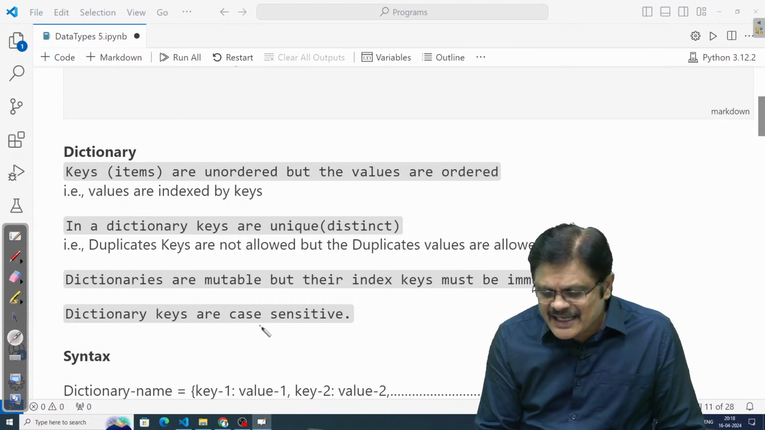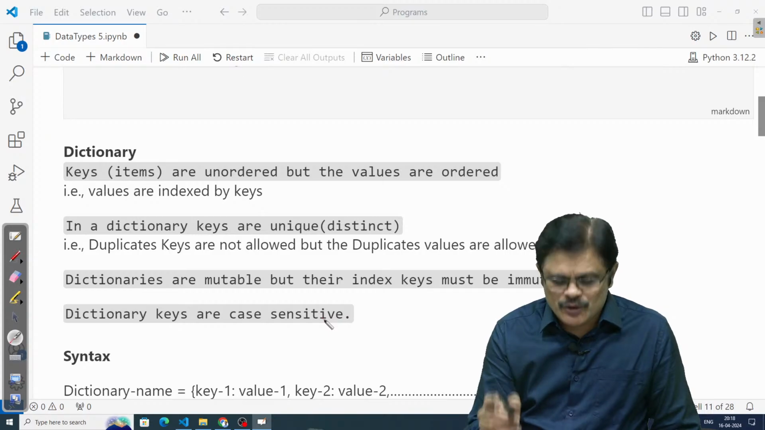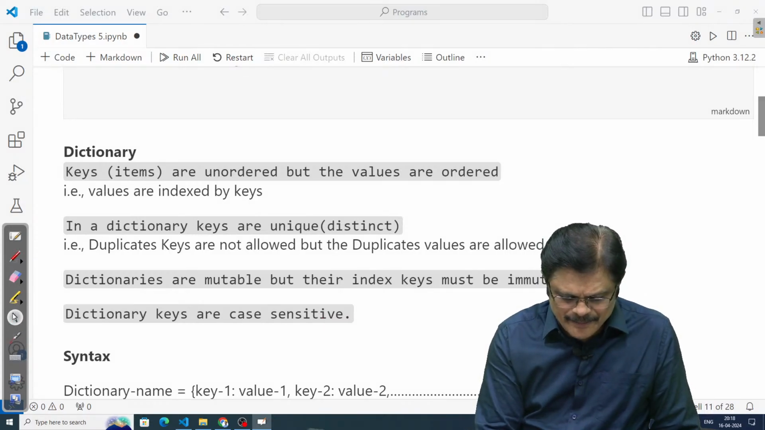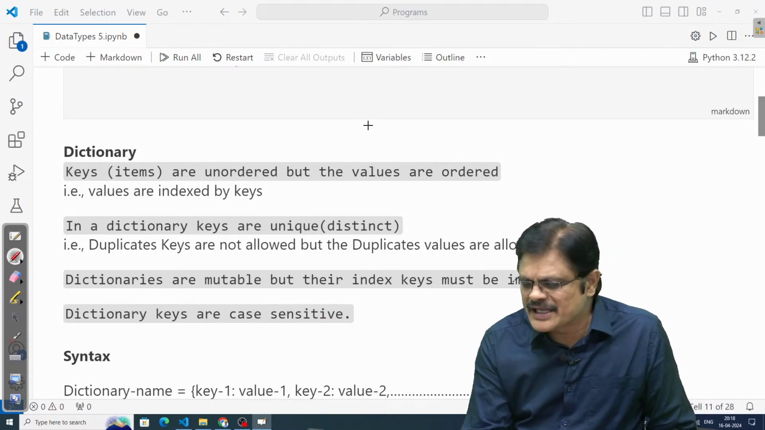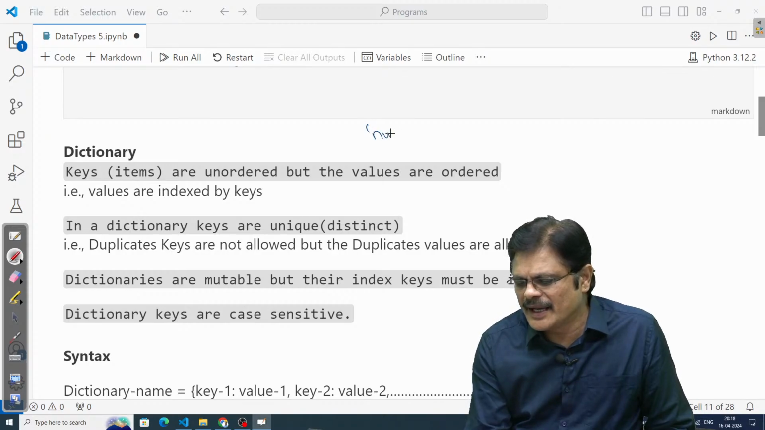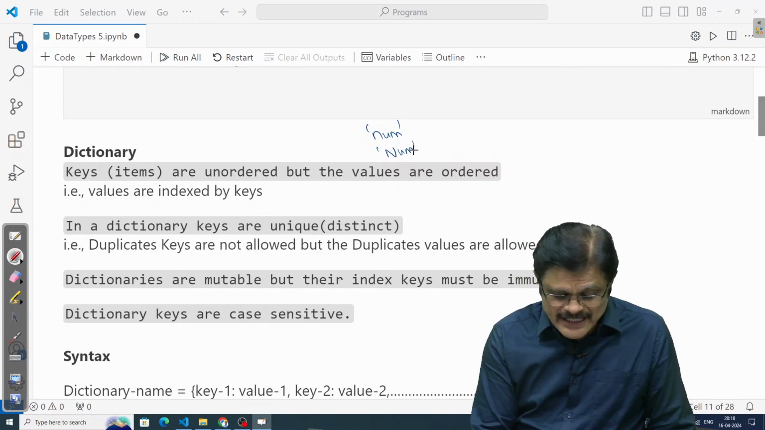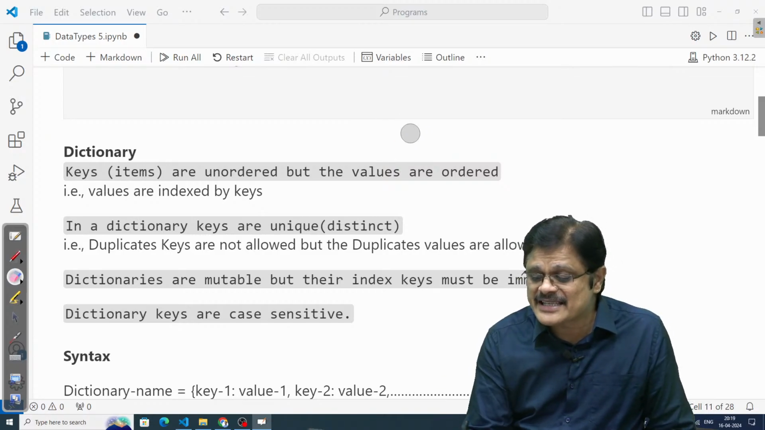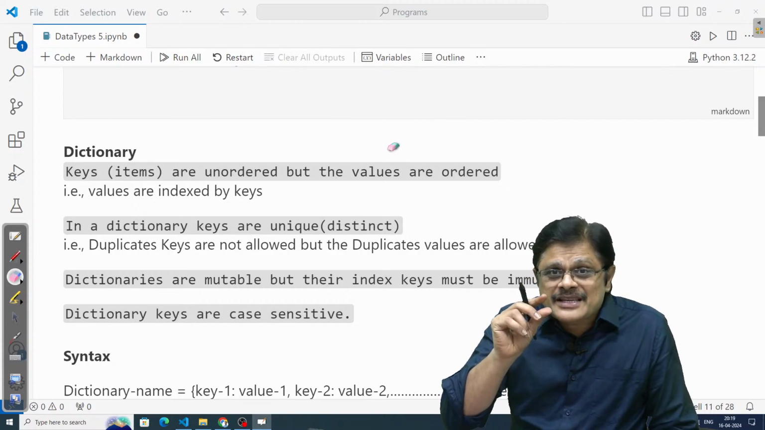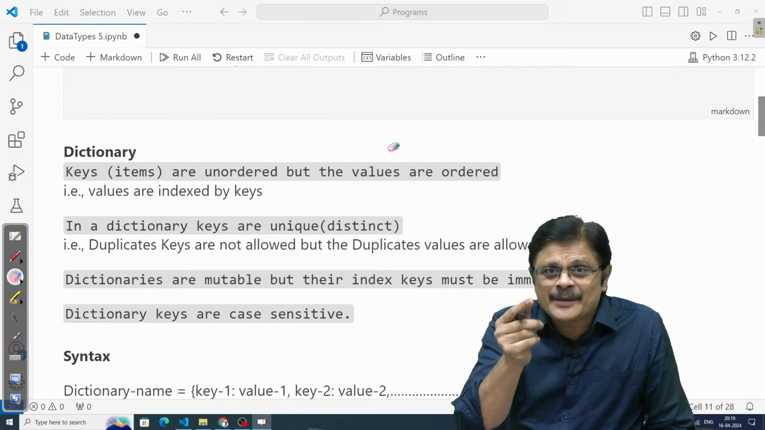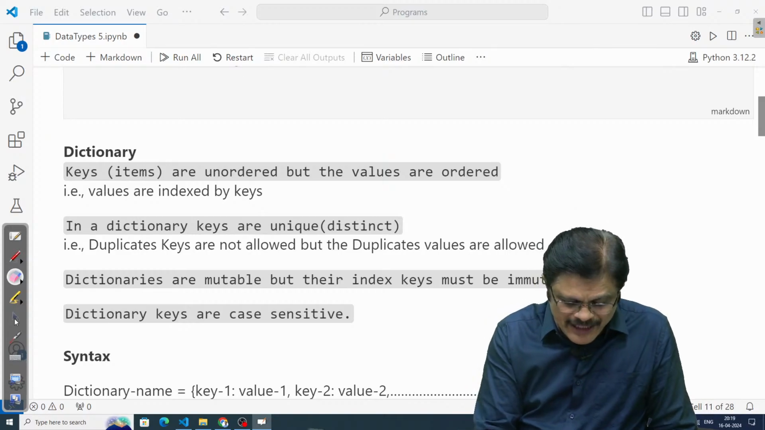Then dictionary keys are case sensitive also. Suppose I use a key like num, and suppose I use the key capital NUM, then it is different. So please be careful. Dictionary keys are case sensitive. If you just change one character or one letter, it is different. You have to be careful with that.